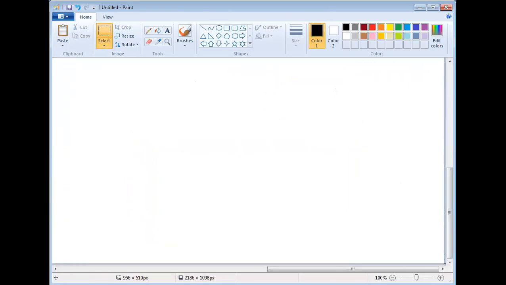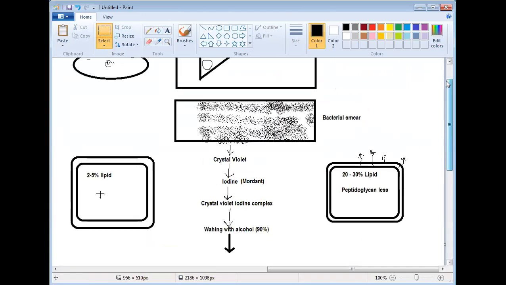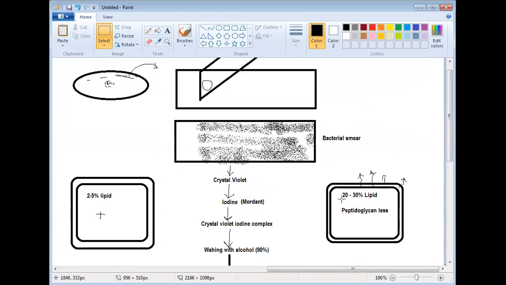Can you remember this much? Yes, sir. So this is another difference between gram positive and gram negative bacteria. You can add this point to this chart. Gram positive bacteria are sensitive towards penicillin, but gram negative bacteria are insensitive towards penicillin.